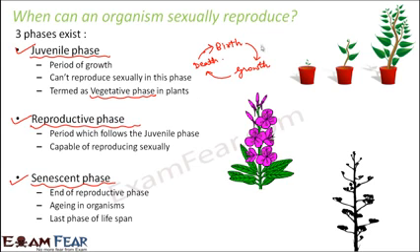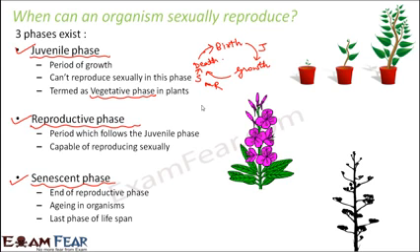From birth to growth is the juvenile phase. After growth is the reproductive phase. After the reproductive phase is the senescent phase, and the senescent phase finally leads to death. So these are the three different phases of any organism.